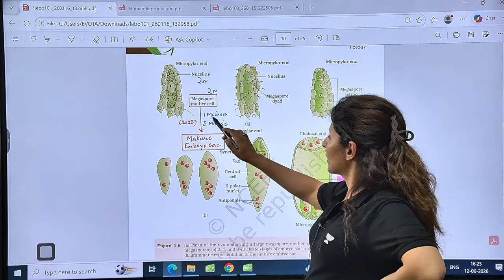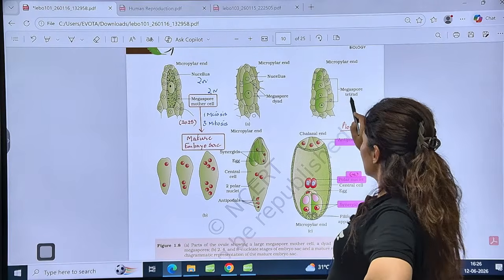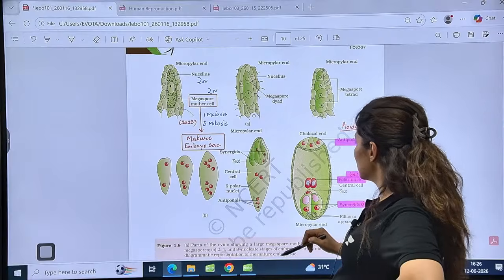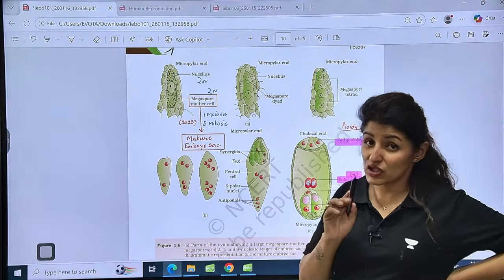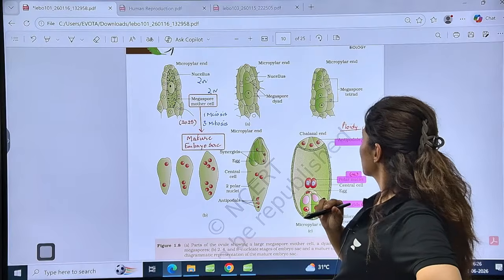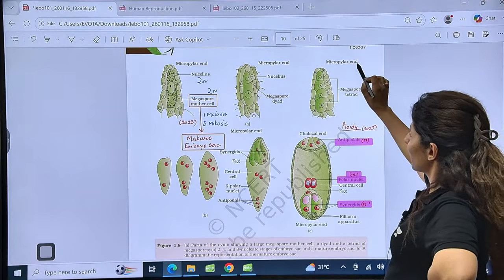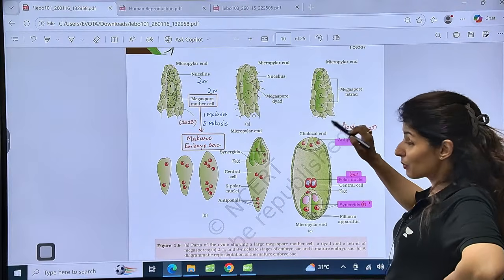So this is how it happens. See, it forms this 2 megaspore dyad and megaspore tetrad, and out of this tetrad only 1 will remain functional. The one which remains functional is towards the chalazal end. Is that clear? They've written micropylar end this side, so the one on this side, that will be the chalazal end, will remain functional.